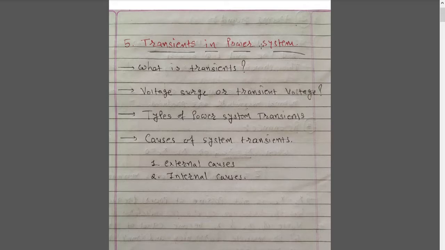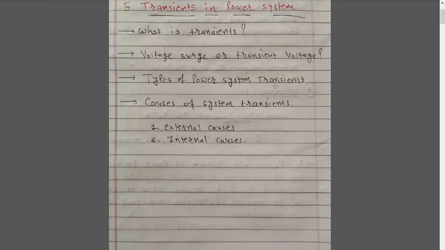The next thing you are going to understand is what a voltage surge is, or we can say what the voltage transient, or the transient voltage, is. Also, we are going to discuss the different types of power system transients, and the causes of power system transients. There are actually external causes and internal causes. We are going to discuss each and everything briefly in this section. These are the contents we are going to discuss today. So let us move forward to what a power system transient is.